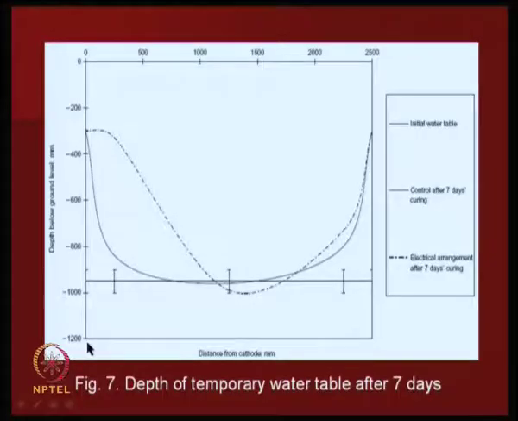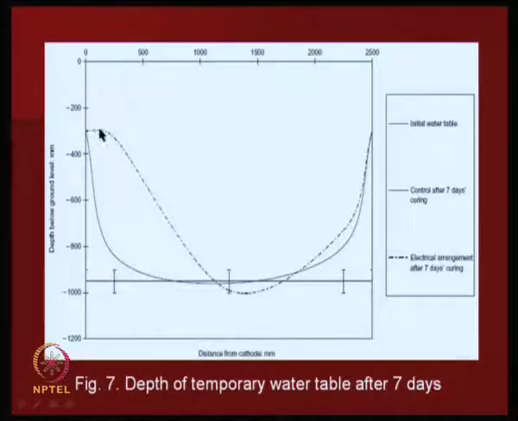Distance from the cathode. So, for example, there is a 0 distance, and then as you move away from the cathode, what is happening? This is the depth of water table, and you can see that this is the initial water table. Then control after 7 days, this is another one. Electrical arrangement after 7 days.